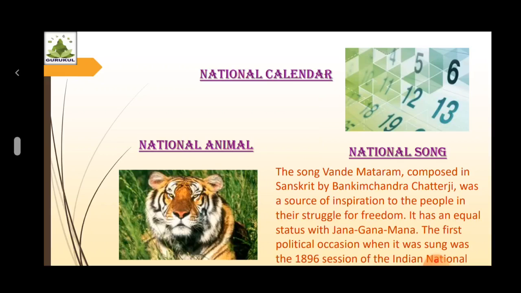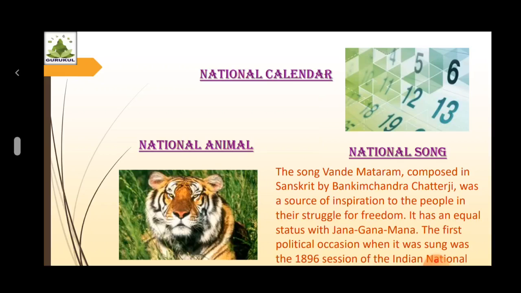So far, 27 tiger reserves have been established in the country under this Project Tiger, covering an area of 37,761 square kilometer.